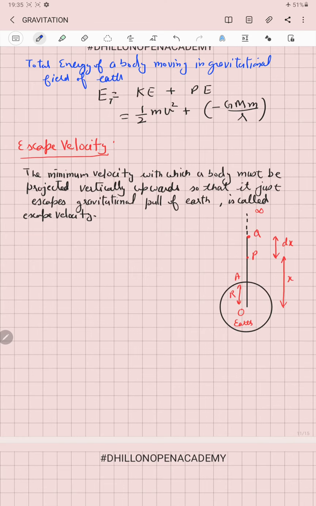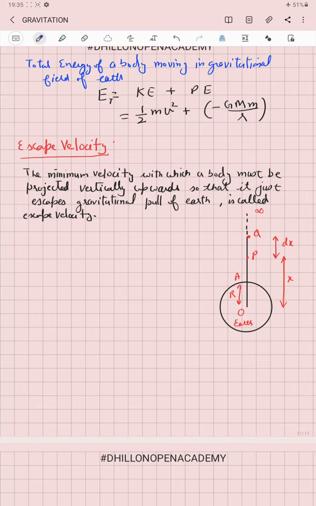So escape velocity is actually the speed with which an object, when thrown upward against the gravitational pull of the earth, is able to escape from the pull of the earth and will never return back to the earth. That speed with which it was thrown upward we call the escape velocity. So we can define it as the minimum velocity with which a body must be projected vertically upwards so that it just escapes the gravitational pull of earth. We call it the escape velocity.